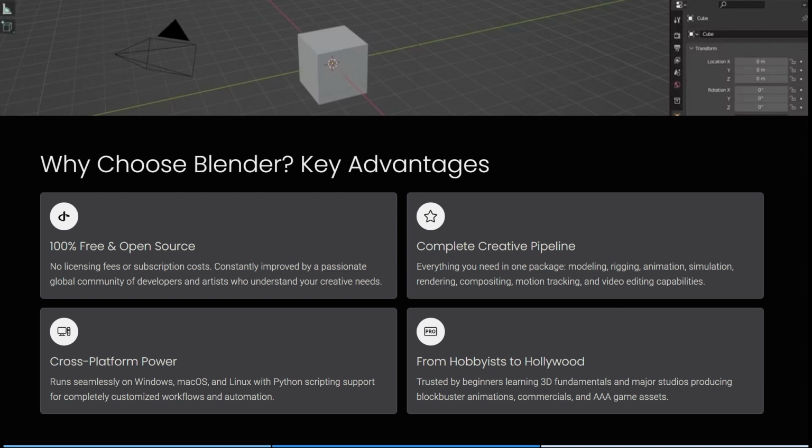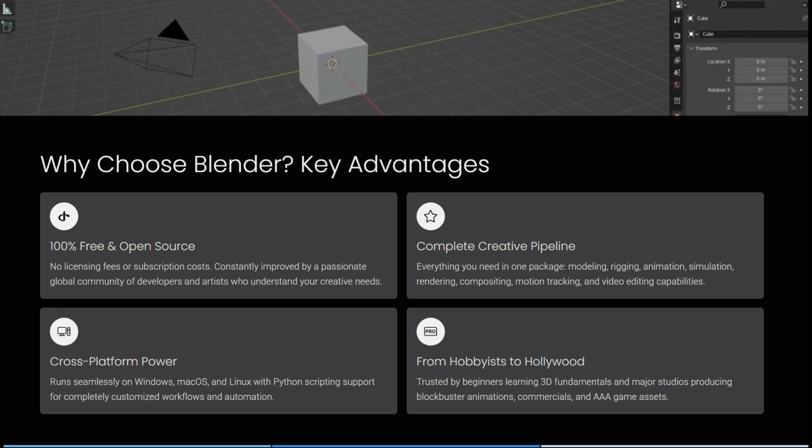Some of their advantages, of course, is the 100% free and open source. This means that there's no licensing fees or subscription costs, and there's constantly improvements by passionate global community members. And these are developers and artists who understand what your creative needs are. Also, it has cross-platform power, so it runs on Windows, Mac, Linux, with Python scripting support for completely customized workflows and automation. And then it's a complete creative pipeline.